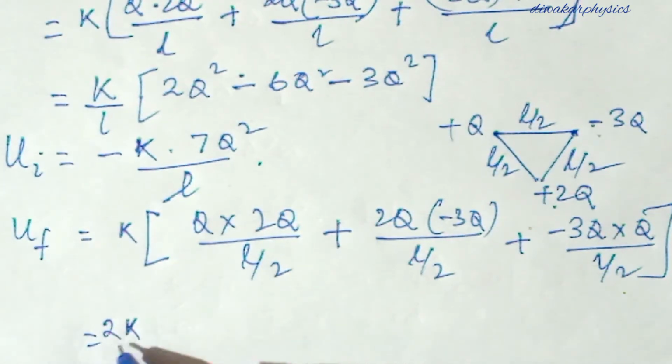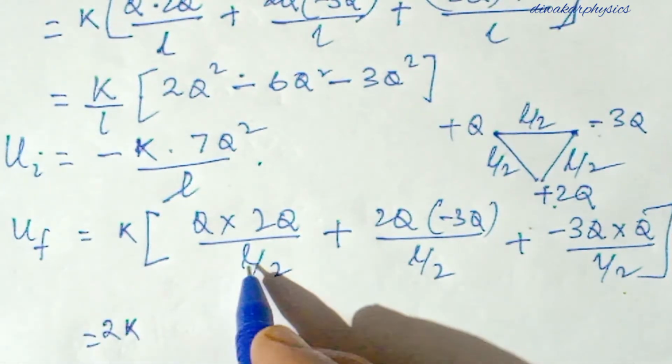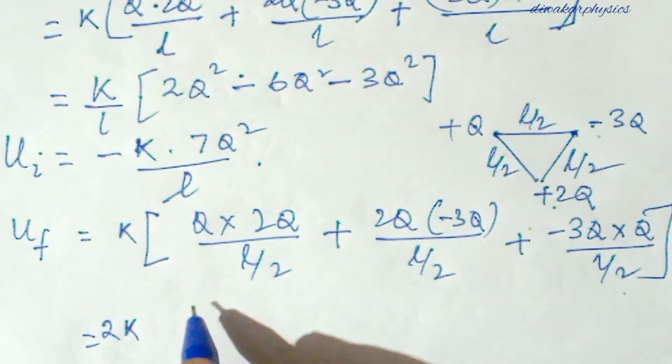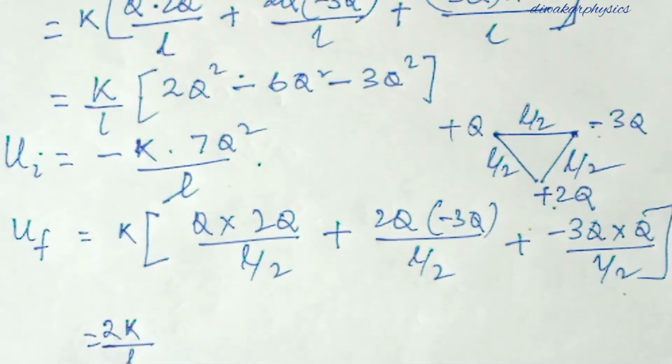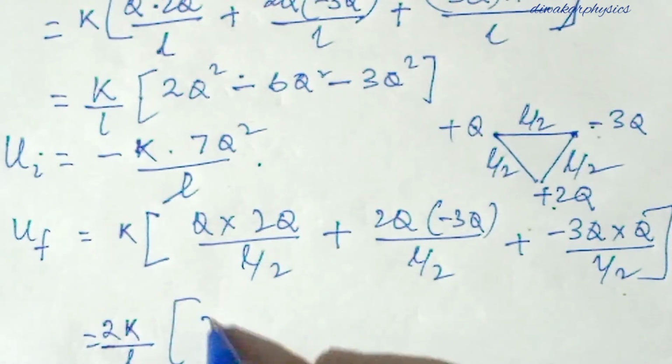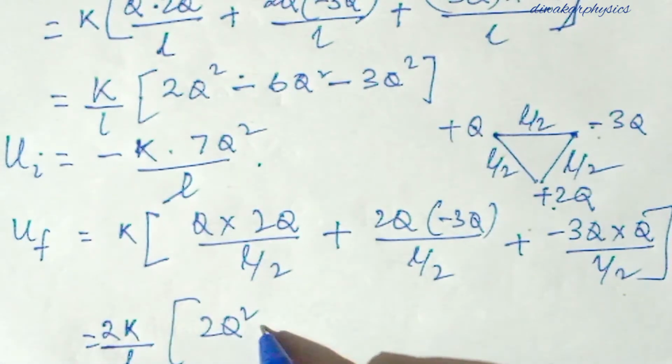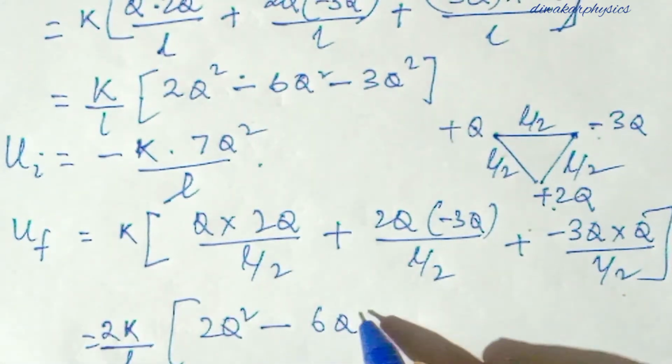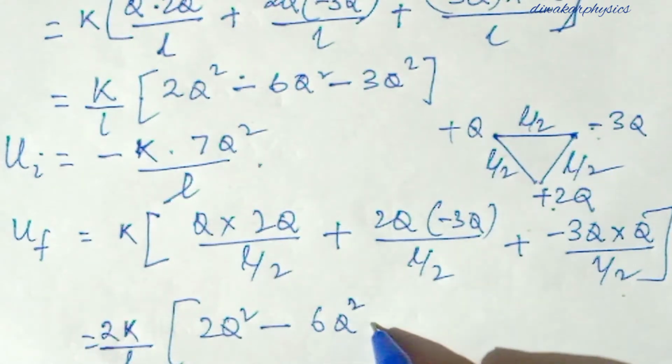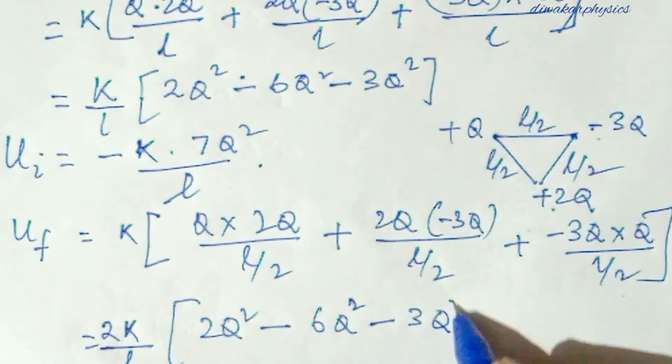So 2 by L can be taken common. So 2K by L will come, then 2Q square minus 6Q square minus 3Q square.